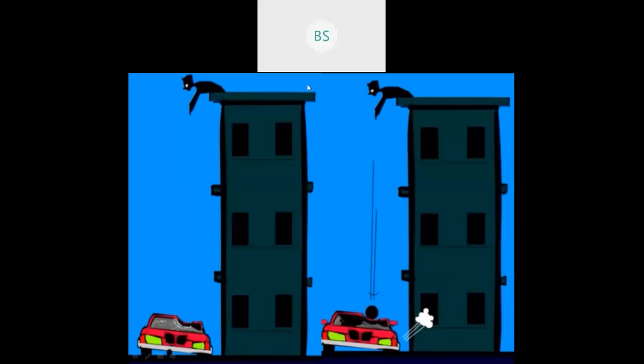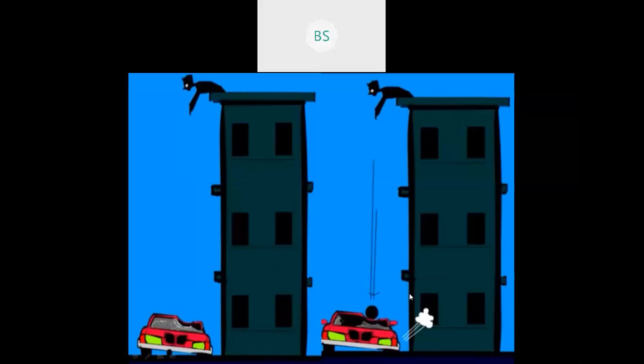So what he has done, he went to the top of the building. He dropped the small ball on Janet's car and he has seen what damage happened. Again, he took a bigger ball whose mass is much greater, and he dropped the ball from the top of the building, and again he saw what happened. Obviously, the damage is more, you can observe here, compared to the first time. When the ball is bigger, or you can say when the mass of the ball is greater, the damage is greater.